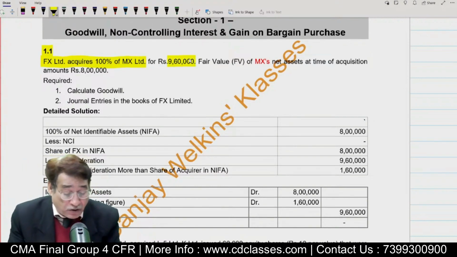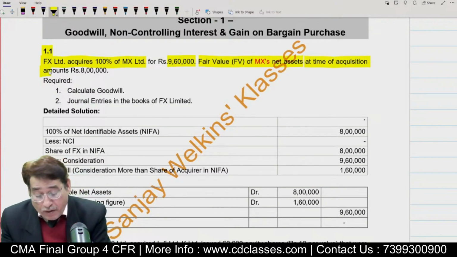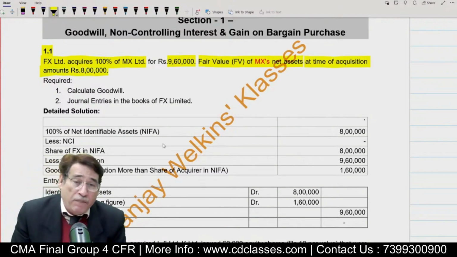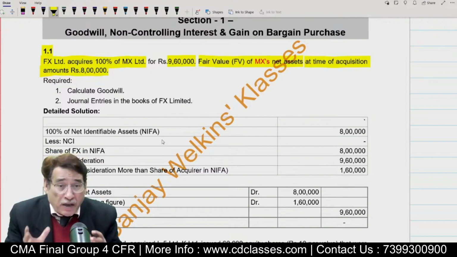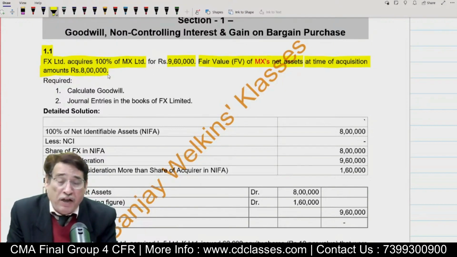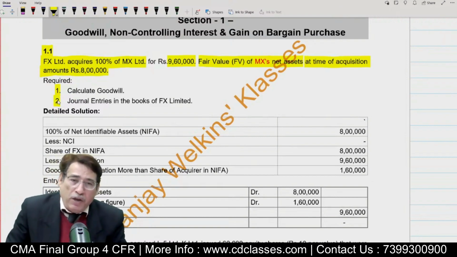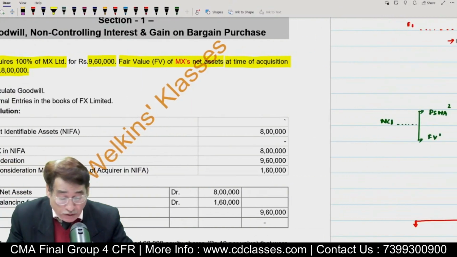And in order to get 100% share, how much did we pay? We paid 9,60,000. Further, it is given that the fair value of the acquired company MX at the time of acquisition is 8 lakh. The day on which we acquired the control, on that particular date, the net assets of the subsidiary company were appearing at a fair value of rupees 8 lakh. In this case, you are supposed to calculate the goodwill and pass the entries. You can do it very easily on your own, but I do not want to take the risk.